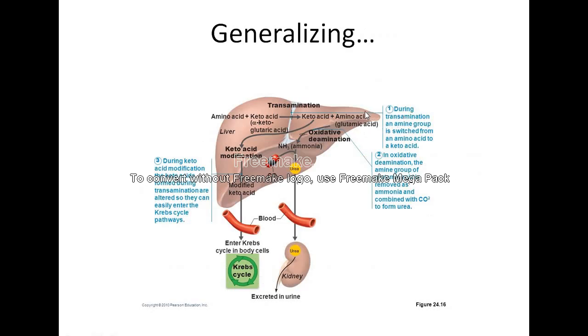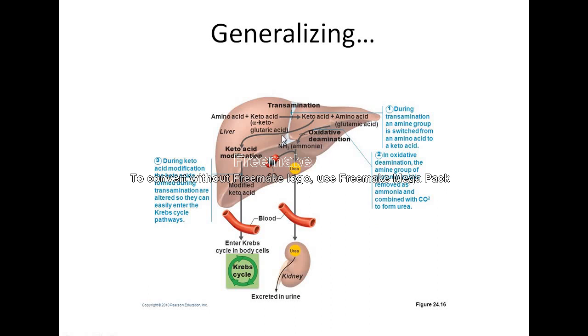During transamination, an amine group is switched from an amino acid to a keto acid. Okay, അതിനകത്ത് ട്രാൻസ്ഫർ ആണ് നടക്കുന്നത്. ഓക്കെ, ഡീആമിനേഷനകത്ത് ഓക്സിഡേറ്റീവ് ഡീആമിനേഷൻ ആണ്, അതായത് NAD അതിനകത്ത് ഹൈഡ്രജനെ, NADP അതിനകത്ത് ഹൈഡ്രജനെ ആക്സെപ്റ്റ് ചെയ്യും. In oxidative deamination, the amine group of the glutamate is removed as ammonia and combined with carbon dioxide to form urea. This takes place in the urea cycle. Appo, this is what is the two important reaction, transamination and oxidative deamination.